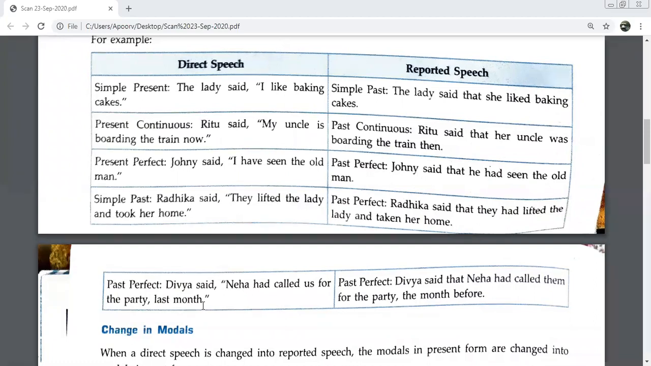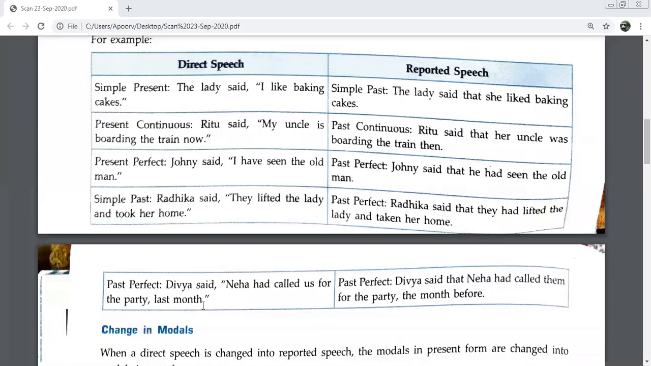Okay, somebody else would also like to try. Rahul said that Geeta had called us for the party the previous day. Rahul said that Geeta had called them for the party the previous day. Very good. See, beta, all of you, it's absolutely correct. But small mistakes are happening for some of you, and that is "called" will remain. It's called, beta. Called will remain called only.